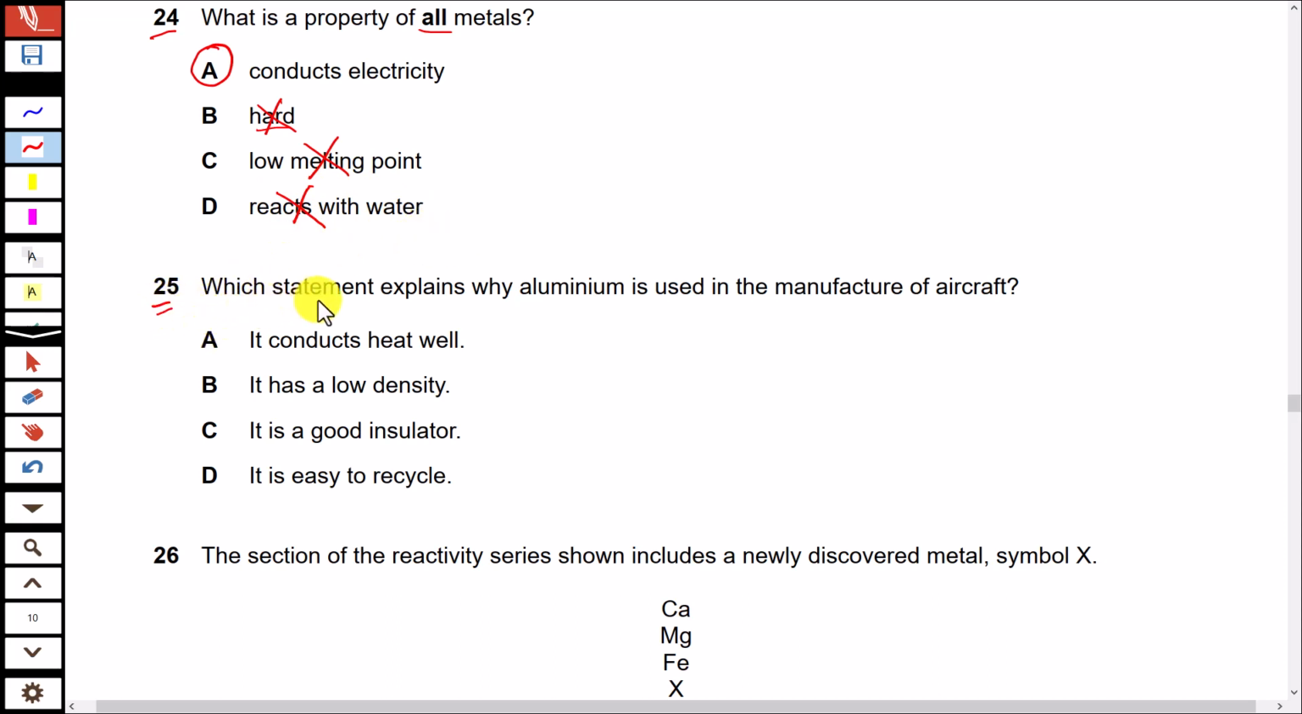25. Which statement explains why aluminium is used in the manufacture of aircraft? Option A, it conducts heat well. Although aluminium conducts heat well, this property has nothing to do with the manufacture of aircraft. It has low density. Yes, this is the reason we use aluminium to manufacture aircraft. That's correct. It is a good insulator. No, aluminium is a conductor. In fact, it is easy to recycle. No, that has nothing to do with the manufacture of aircraft.